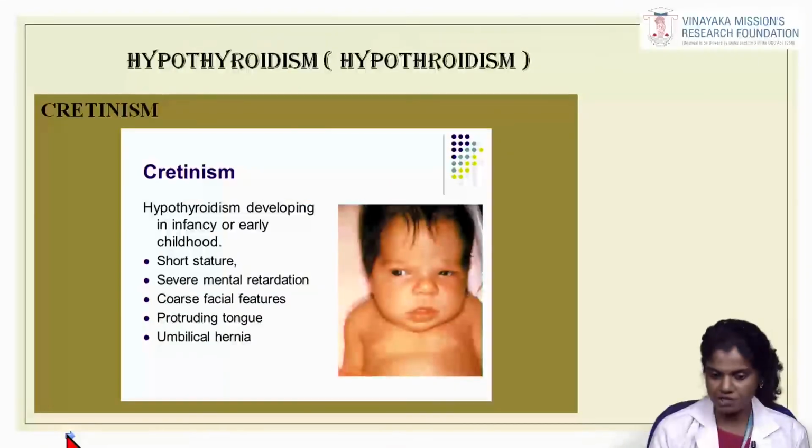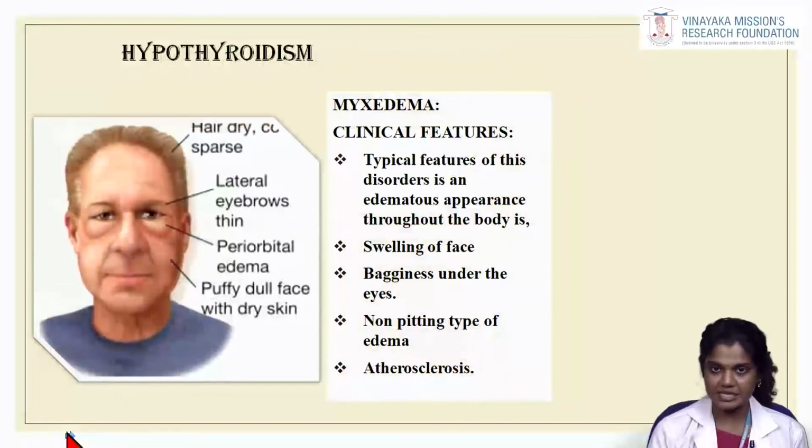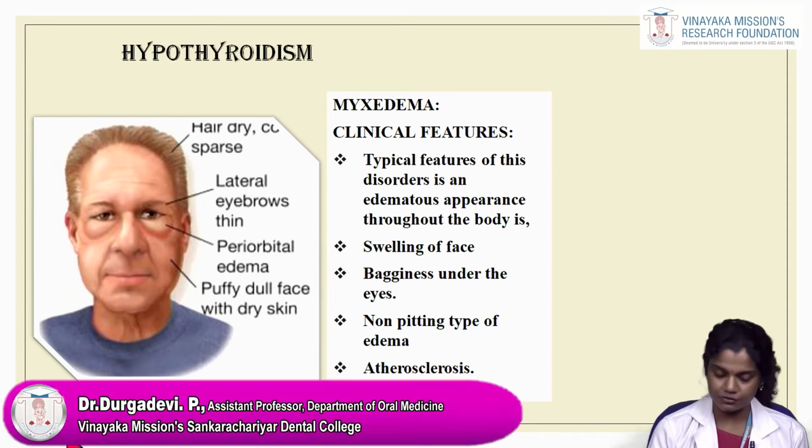In children, hypothyroidism is referred to as cretinism. The patient will exhibit short stature, severe mental retardation, coarse facial features, protruding tongue, and umbilical hernia. In case of myxedema, when hypothyroidism is seen in adults, the clinical features are an edematous appearance throughout the body, swelling of the face, bagginess under the eyes, non-pitting type of edema, and atherosclerosis.